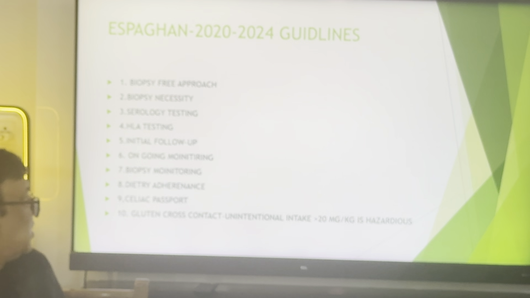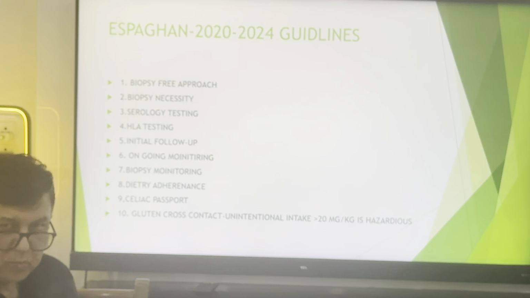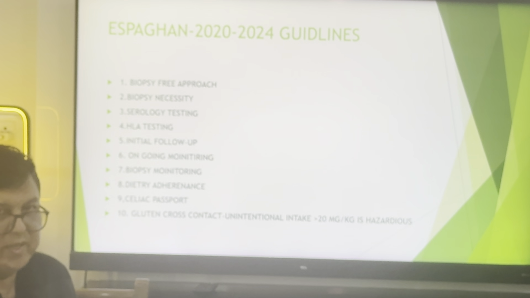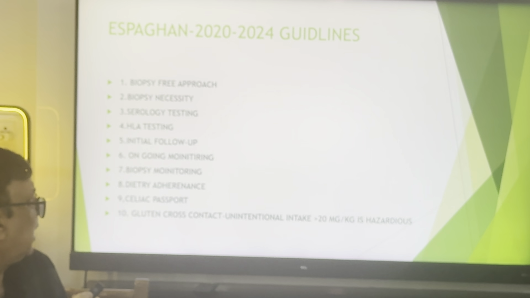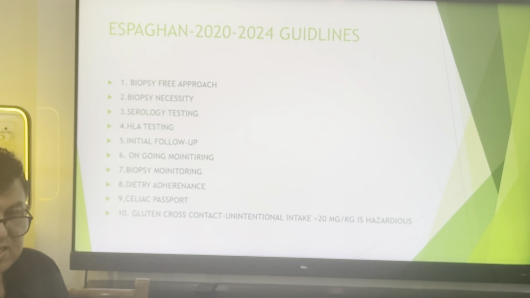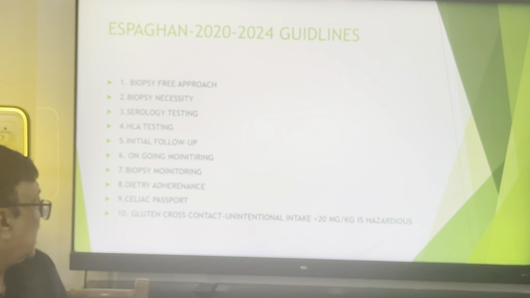They are the 10 rules which are current. As mentioned on the previous slide, biopsy is not mandatory. If anti-tTG IgA is more than 10 times normal and EMA is positive, the child is a confirmed case of celiac disease. But if the titers are less than 10 times and EMA is negative, then you need a biopsy. Serological testing is mandatory in every child. HLA testing is to screen the first degree relatives of the children, and its negativity rules out celiac disease.